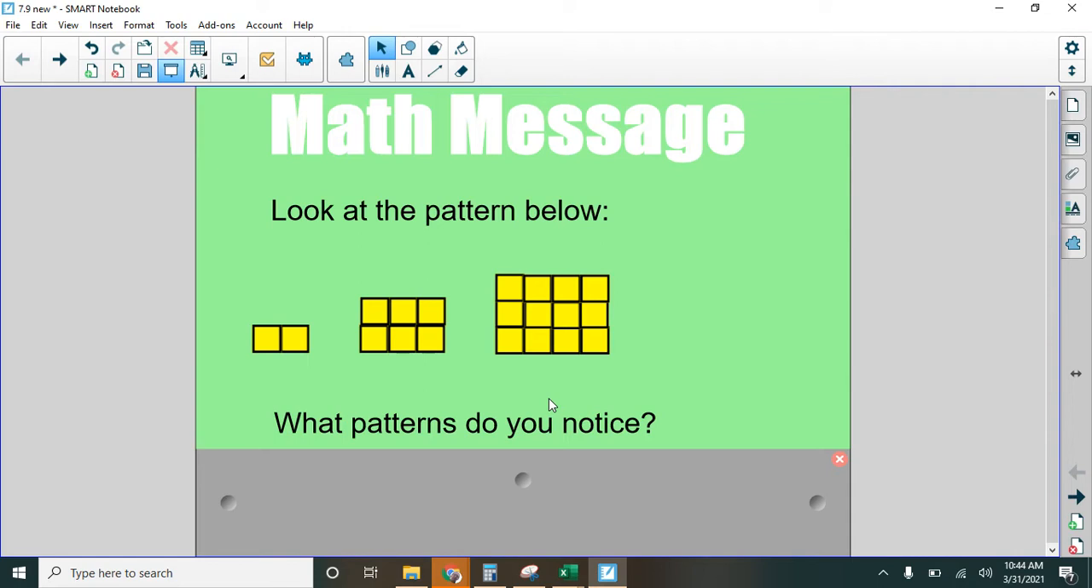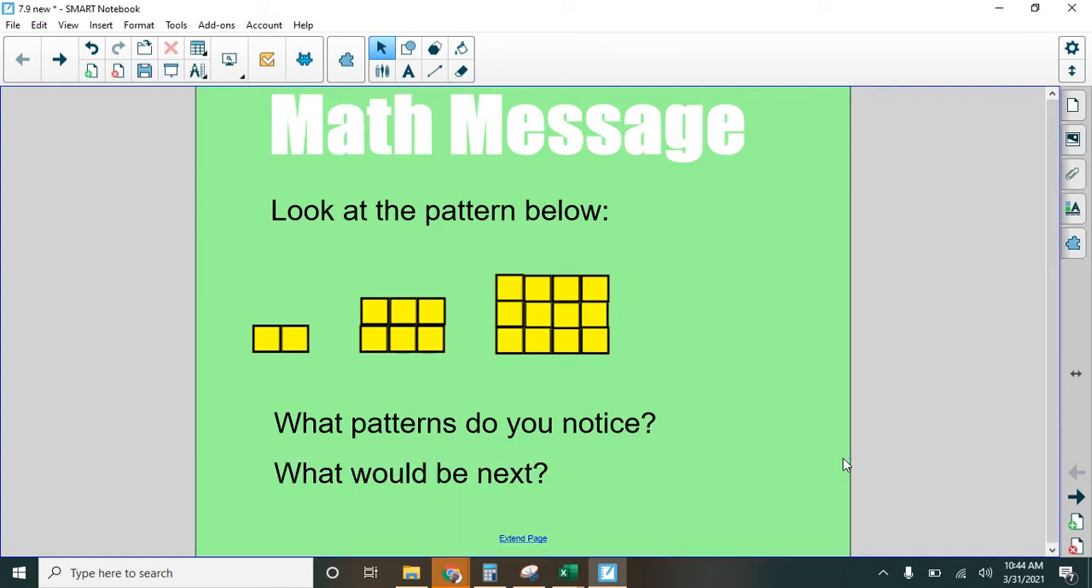Okay, one thing I notice is that they are rectangles. I notice that they are getting bigger. I do kind of notice some other things, but I want to save those for you guys because I want to ask you what would be next. So describe for me the next item, right? Whatever we should draw right here.